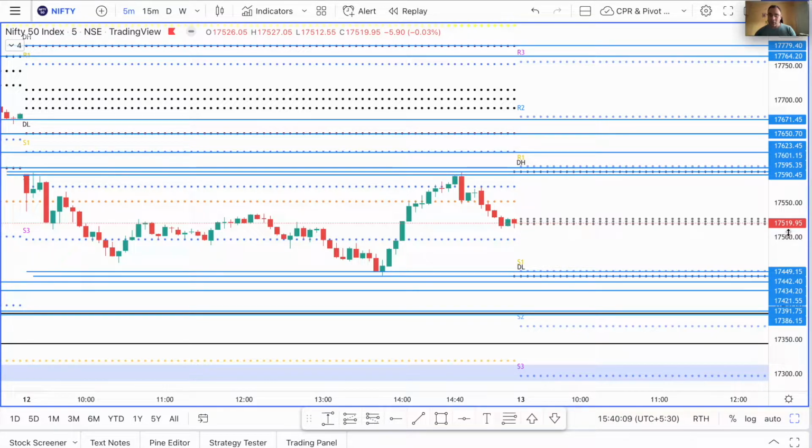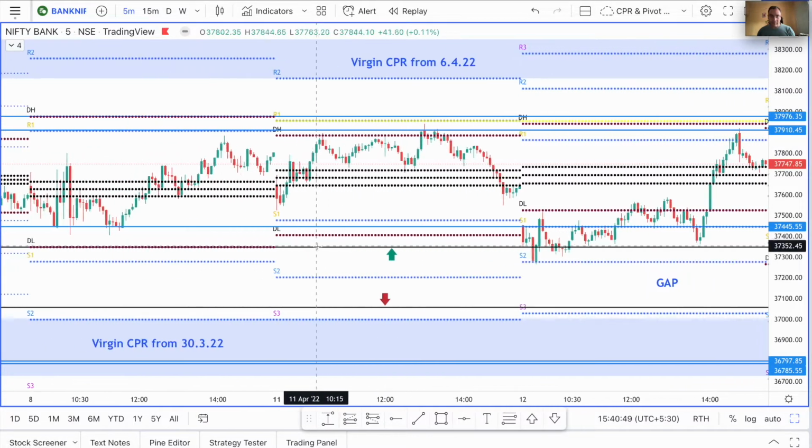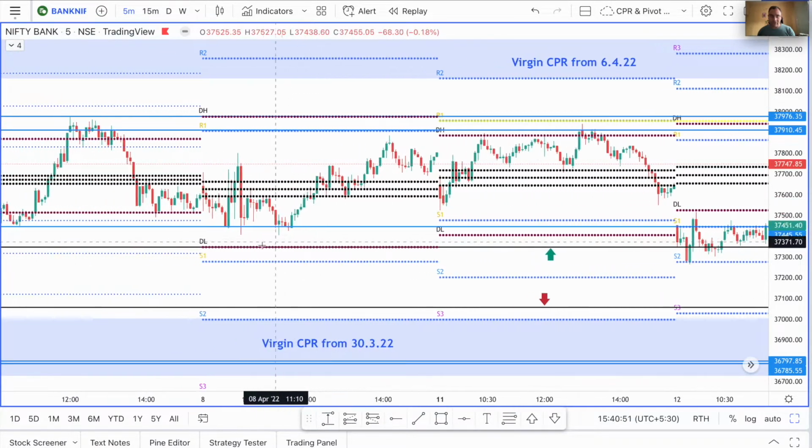Okay, let's head over to Bank Nifty now. We'll see how Bank Nifty did today. This is Bank Nifty, and it has opened exactly in the zone that we had marked here. And Bank Nifty was taking support. Now this was an important zone.